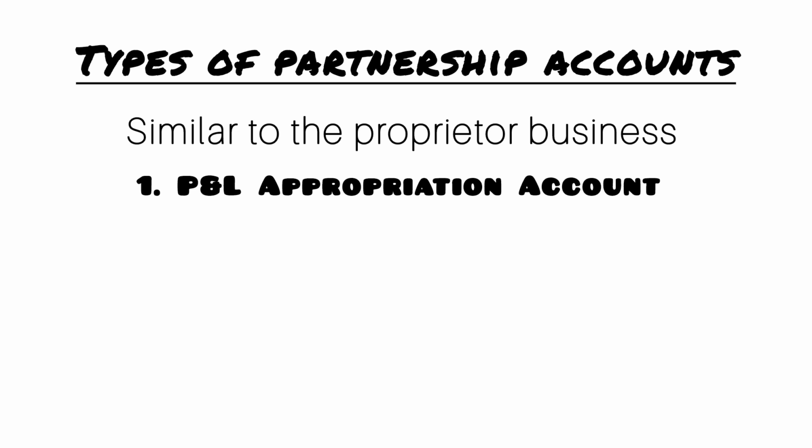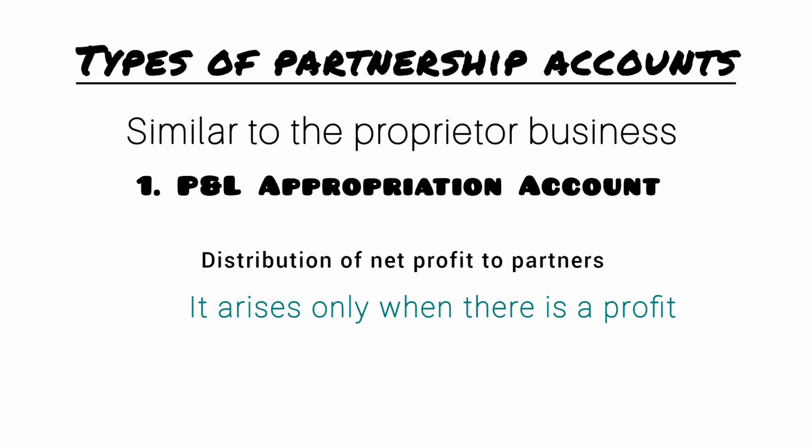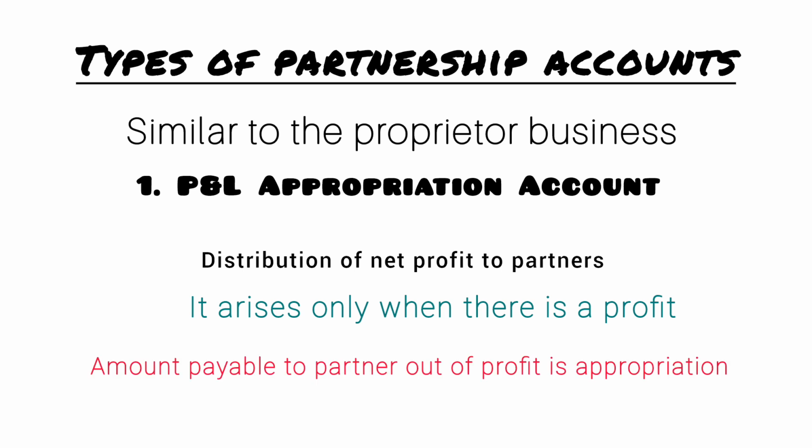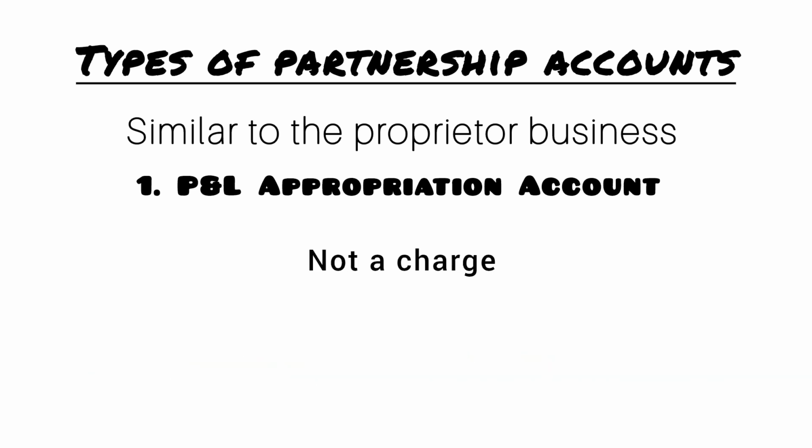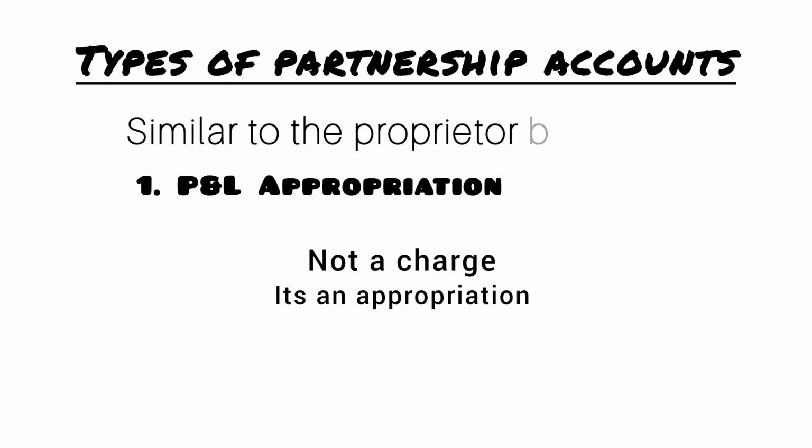Appropriation of profit is a distribution of net profit to the partners. The appropriation of profit arises only when there is a profit. In short, we can say that any amount payable to a partner is an appropriation. It is not a charge, it is an appropriation. For example, like interest on capital, a salary, commission, etc. Now, here is the format of profit and loss appropriation account.